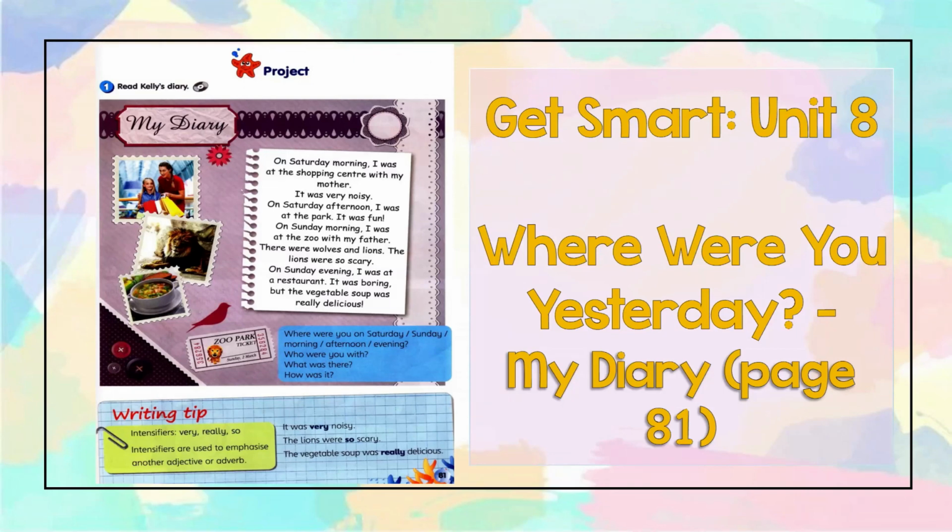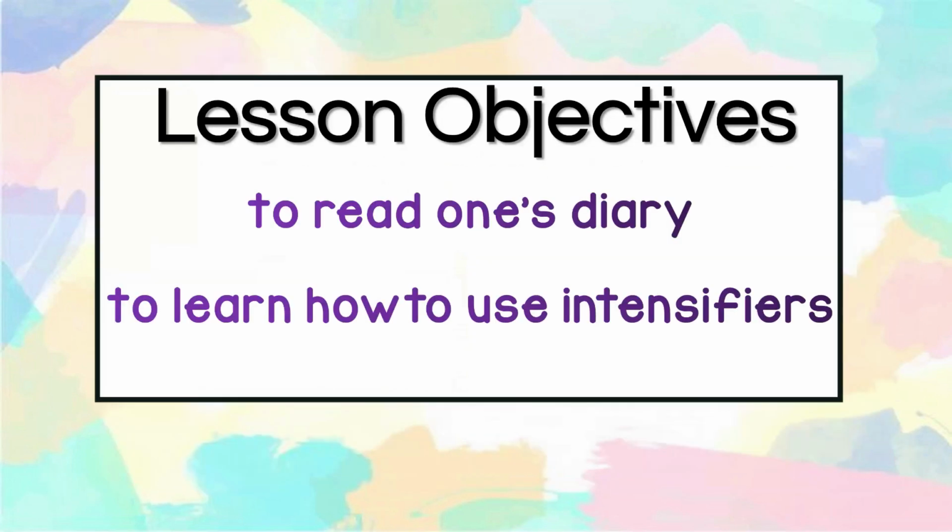Let us continue Get Smart Unit 8. Where were you yesterday? My diary, page 81. Our lesson objectives for today are to read one's diary and to learn how to use intensifiers.